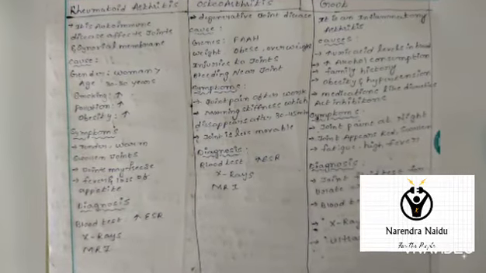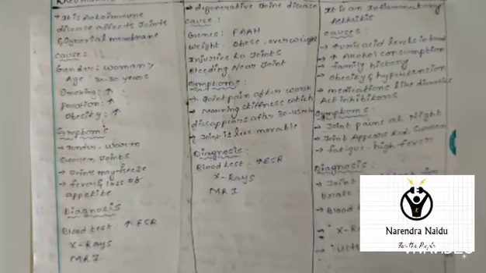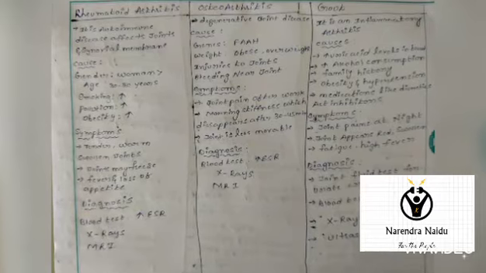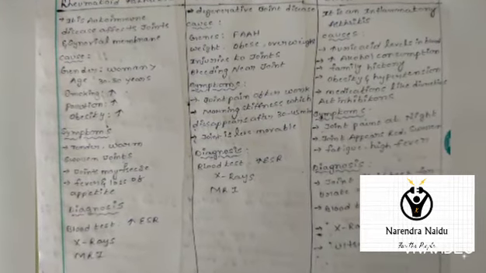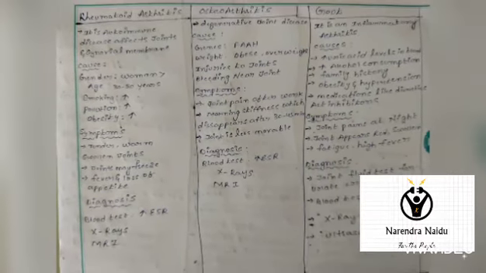Symptoms include mainly tender, warm and swollen joints. The joints may swell and become tender, and joints may freeze, that is, the joints do not move. This is also one of the symptoms. Fever and loss of appetite, no hungry feeling, is also one of the symptoms of this arthritis.